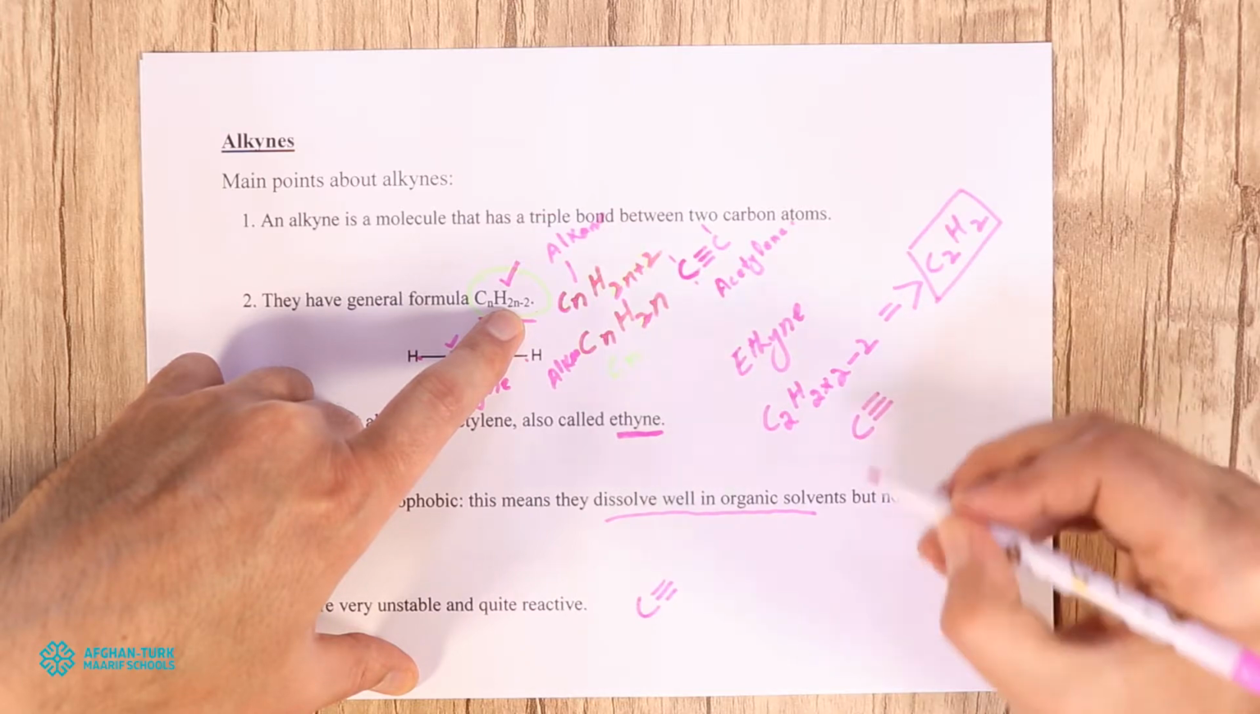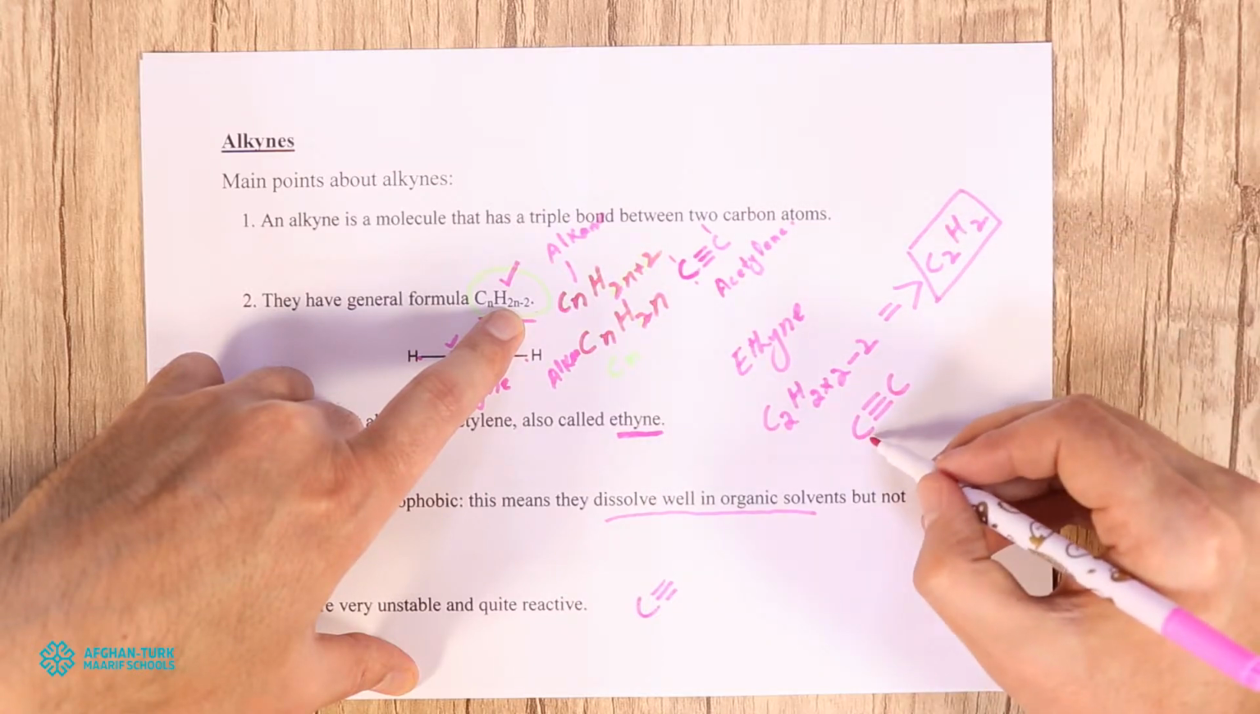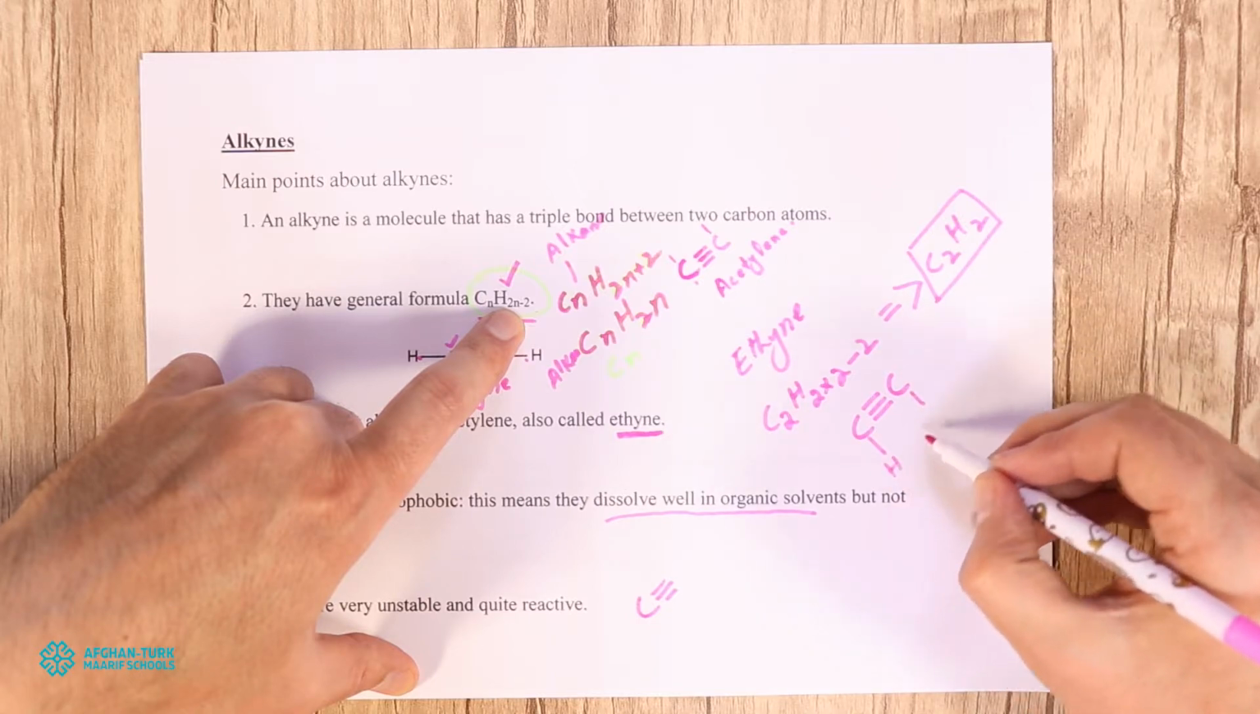If you want to draw their structural formula, you can easily draw it. A triple bond must be there. And how many hydrogens do you have here? 2 hydrogens. One will be attached to one carbon, the other will be attached to the other carbon.